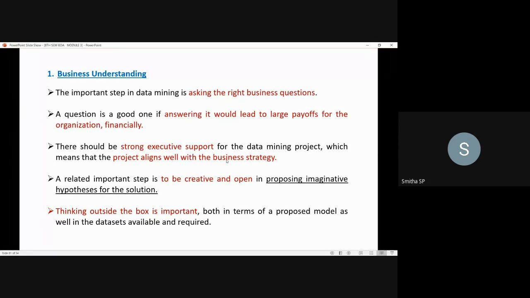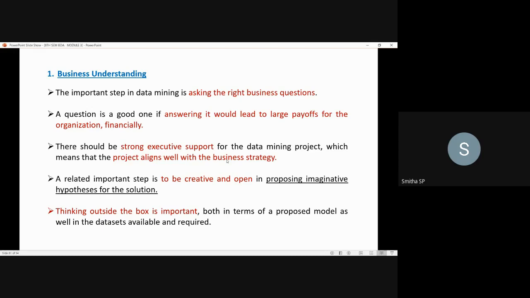Next, another point related to this business understanding is that one should be creative and open in proposing imaginative hypotheses for the solution. To enable this, you should be thinking outside the box.